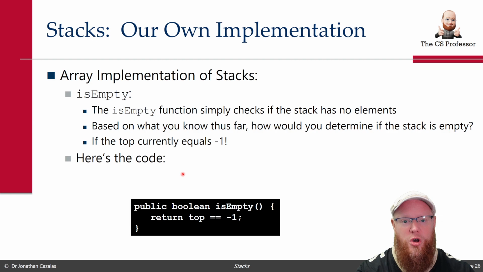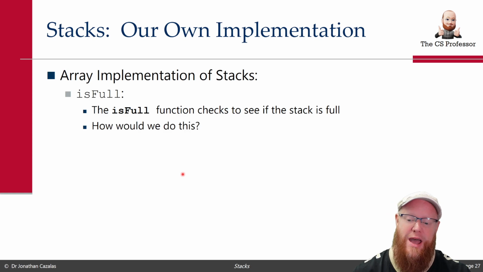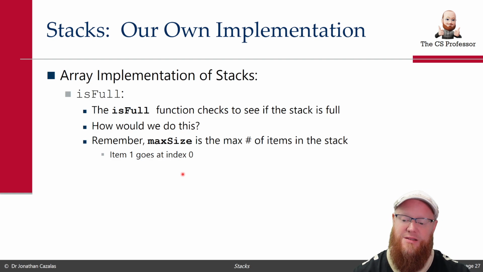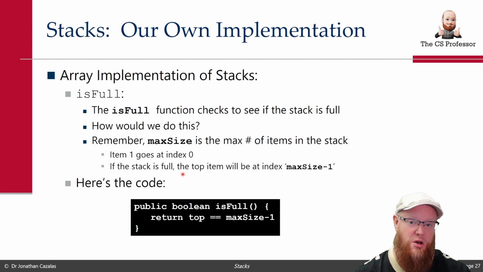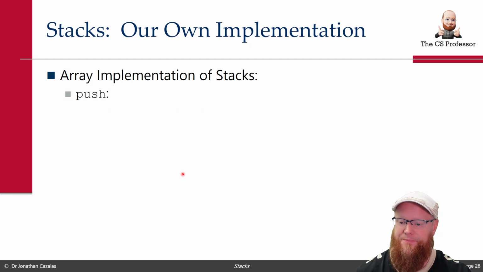As we've covered, you could write this as a branching, as a selection operation. If top equal minus 1, return true, else return false. Nothing wrong with that. That has a good level of clarity for software engineering. However, this is also quicker. It's just a simple, straightforward Boolean expression. What about is full? How would you write a method to check if it is actually full, remembering that maximum size is the maximum number of elements in the stack? So item 1 goes at index 0. If the stack is full, the top will be at index max size minus 1. Here's the code. Public boolean is full, return top equal max size minus 1.